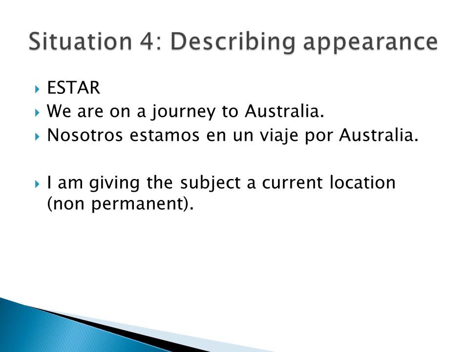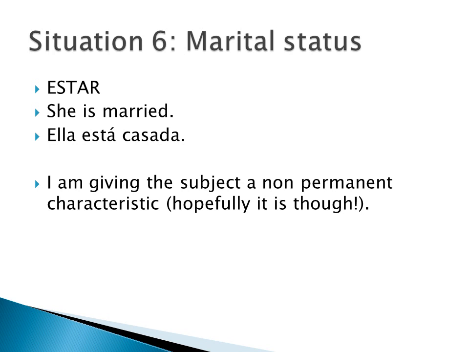I'm giving the subject a current situation which is non-permanent. Let's move to another situation, marital status, which is a non-permanent thing, and hopefully it lasts, but it's a temporary phase. So she's married. For she, the verb estar is está. So for the feminine, ella está casada.